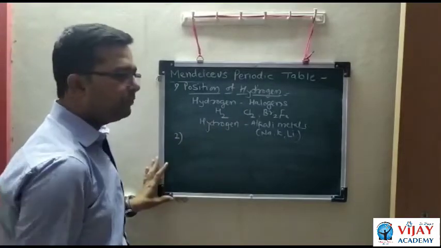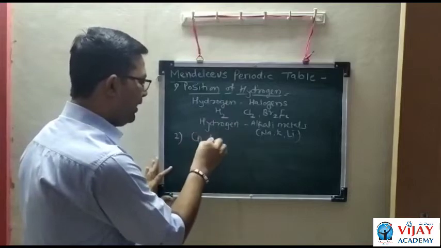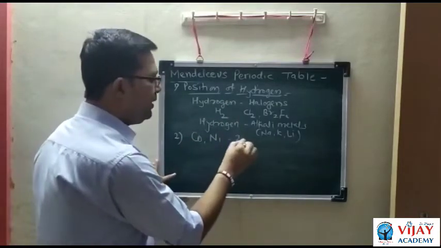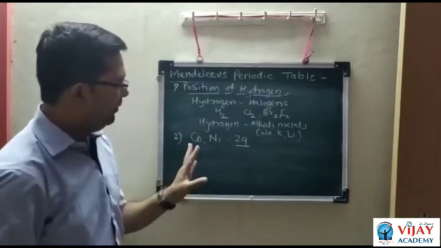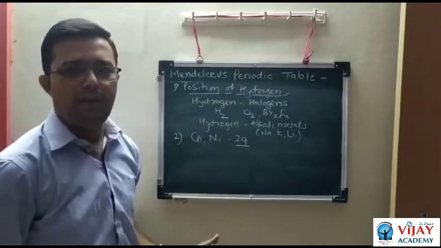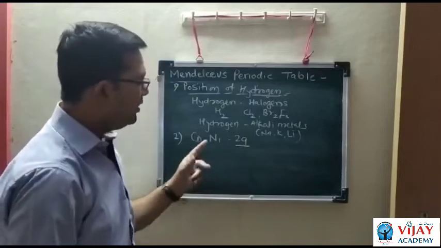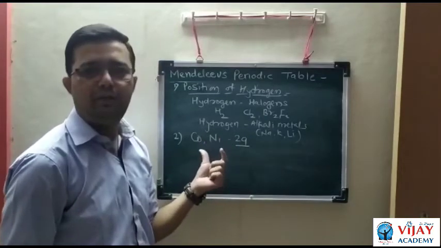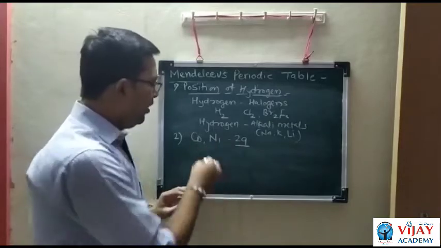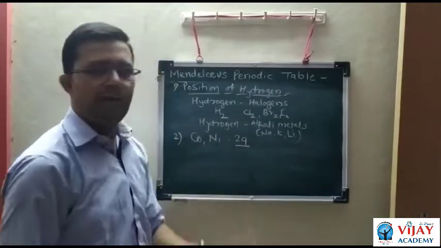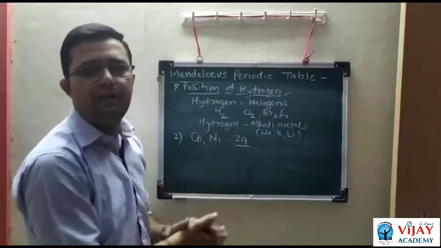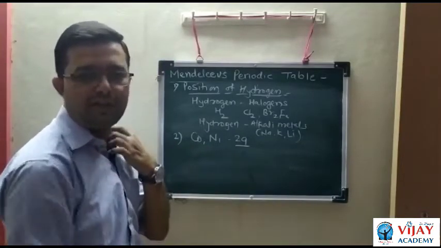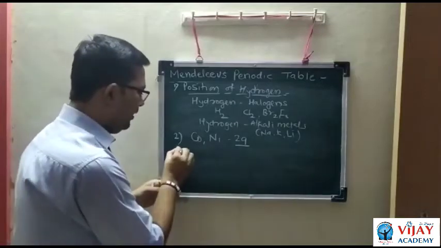Second limitation: the atomic mass of cobalt and nickel as a whole number is 29. The atomic mass of cobalt and nickel is 29 as a whole number, and there is confusion between cobalt and nickel for placing them in the periodic table. Cobalt and nickel both have the same mass, and which comes first and which comes second, that is the confusion. So this is the second limitation or demerit.